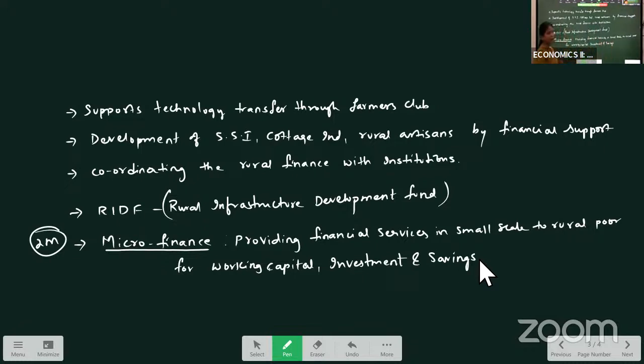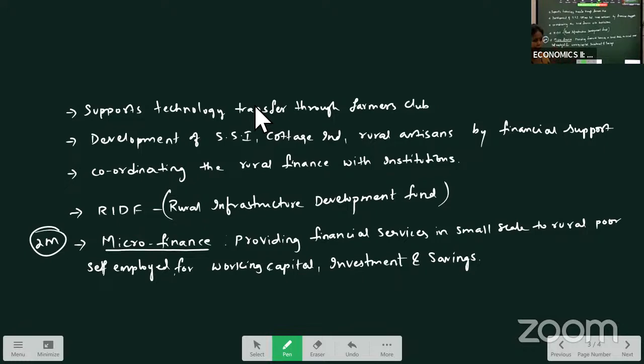Okay, so what is microfinance? Very important for your 2 marks under this. Microfinance is providing financial services in small scale to the rural poor, including self-employed people also, for working capital, to purchase the inputs which are required for their production, investment purpose as well as savings purpose. So this is the concept of microfinance which was introduced by NABARD, which was introduced by RBI in 1970.